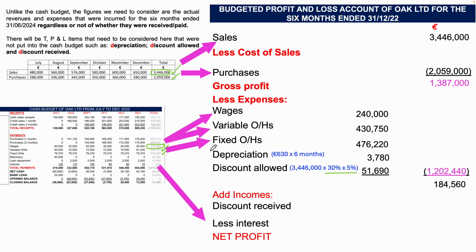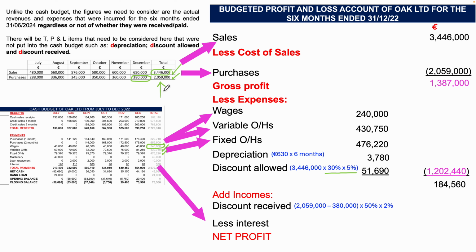Then add income, so we have discount received. So we have purchases of 2,059. However, we are not going to receive the discount that relates to December because that will occur in January of the next year, because we're going to be paying that 1 month after. So December's discount we won't get until January, and it's not relating to the current year.